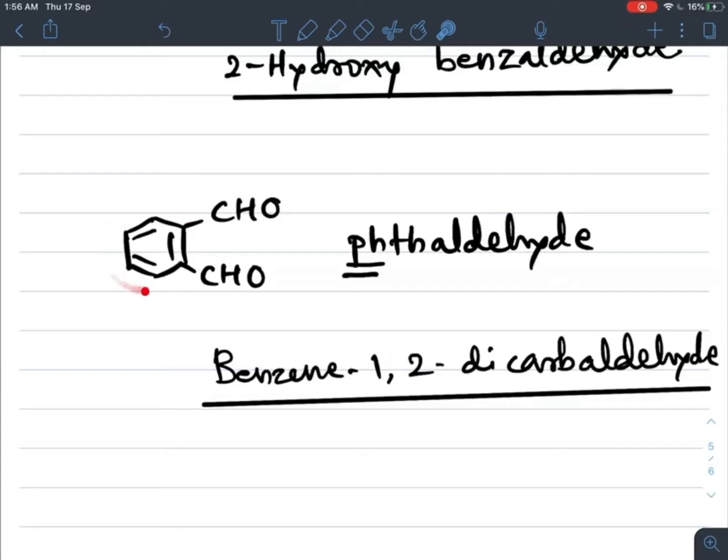So this is the benzene ring, and at position 1 and 2, these two CHO groups are attached. So this is benzene-1,2-dicarbaldehyde.